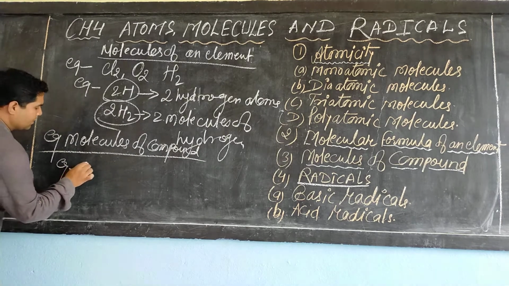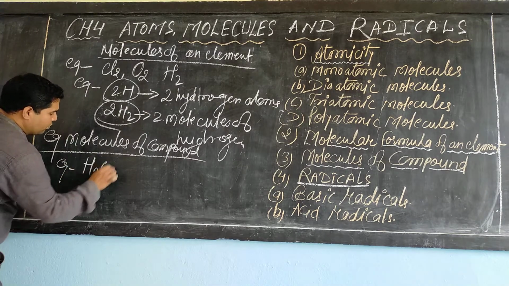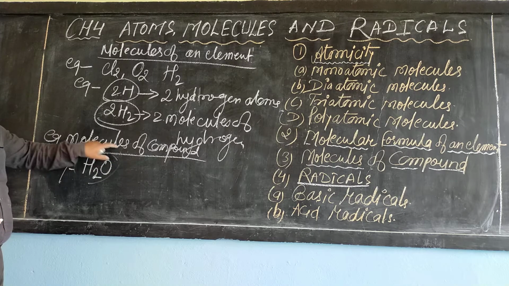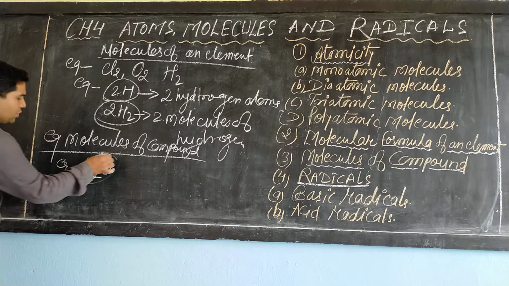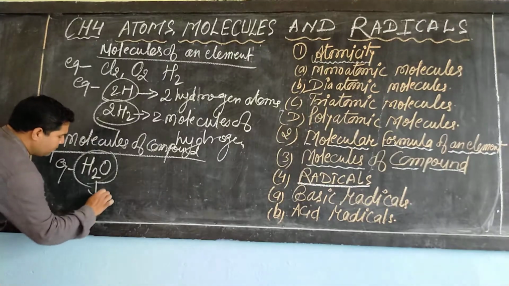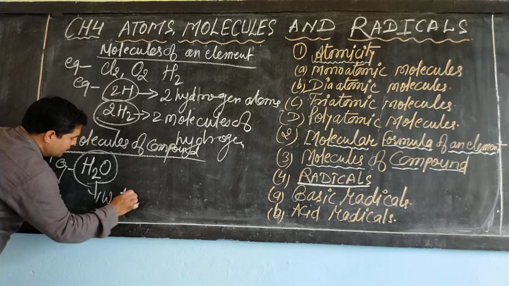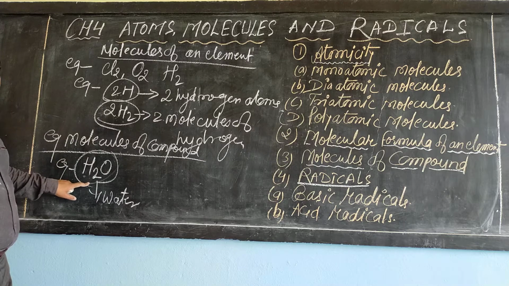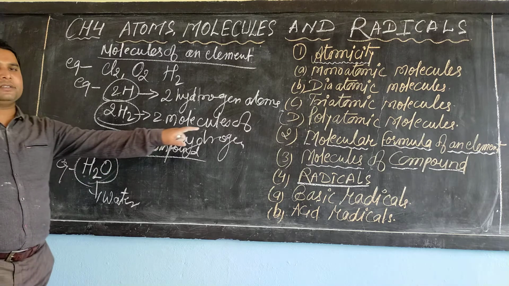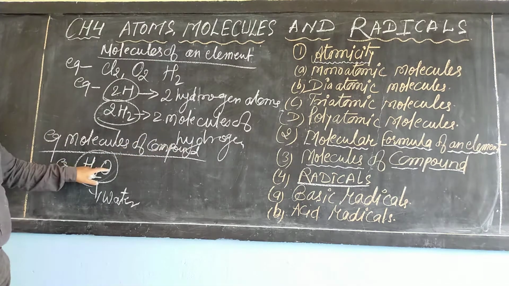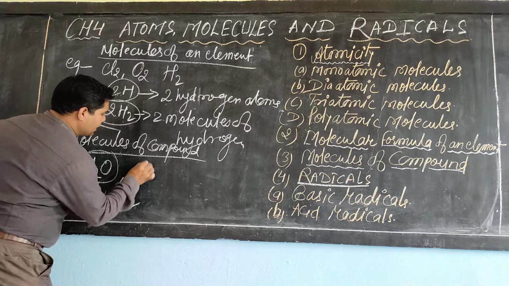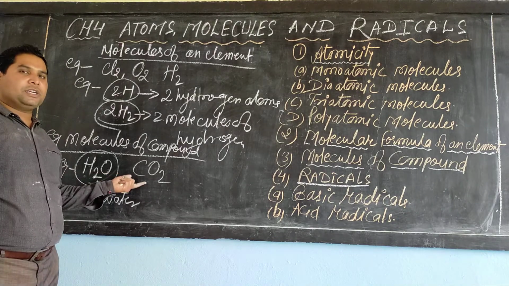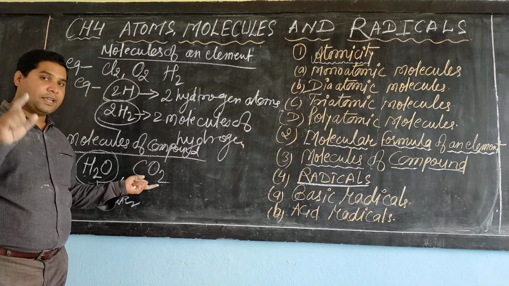Example, H2O. Here H2O is one molecule of compound. Dear student, you should know this is the molecular formula of water. You can see here two different elements combined together to form a single molecule of a compound, H2O. Next you see carbon dioxide.